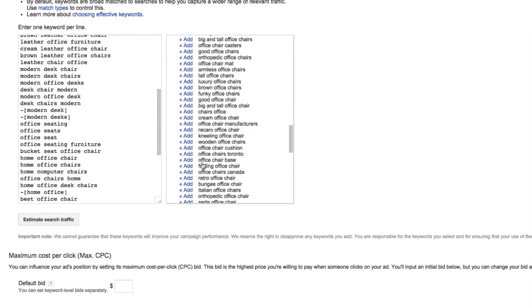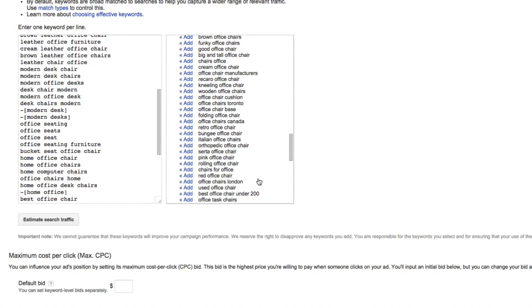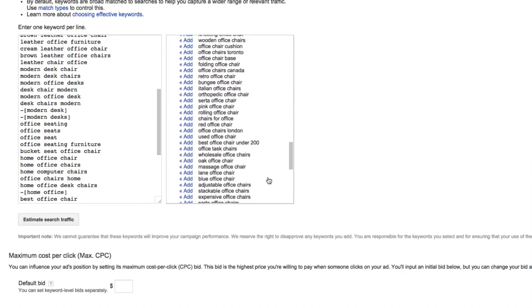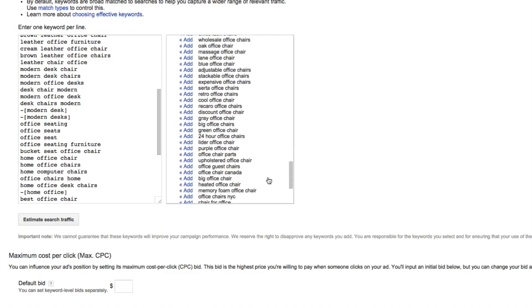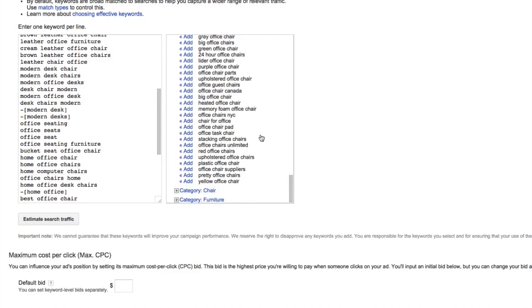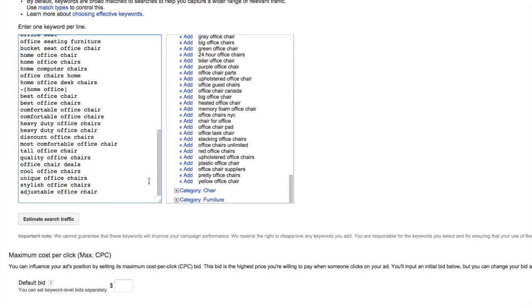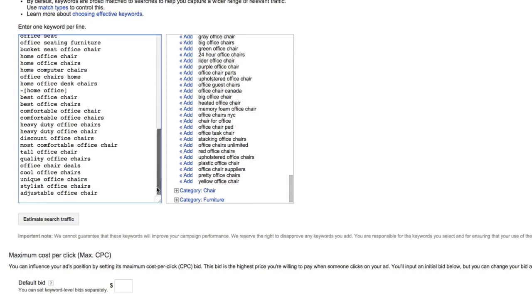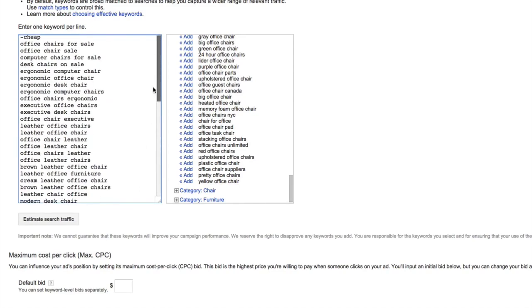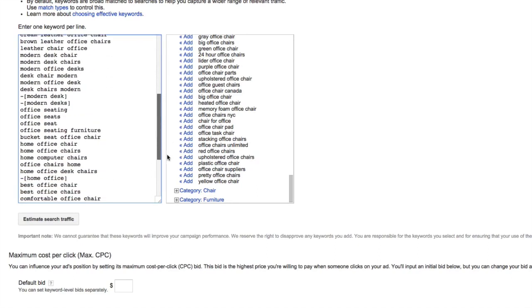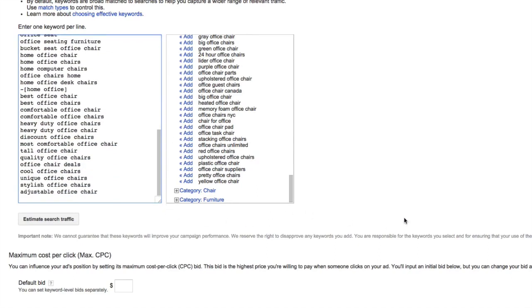And if we just kind of scan over this, we'll get some good keyword ideas and negative keyword ideas, but we'll come back to this in further detail in a little bit. So I have a pretty good idea of the keywords I want to start off with. And I'm going to go with this for now, and we're going to go ahead and save our ad group.